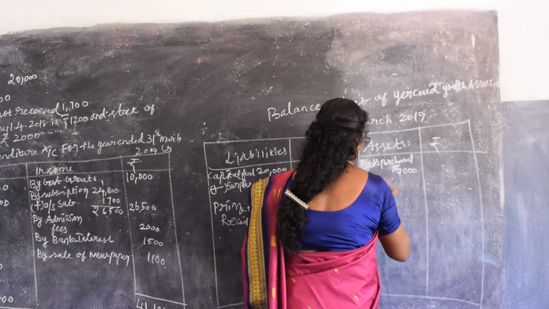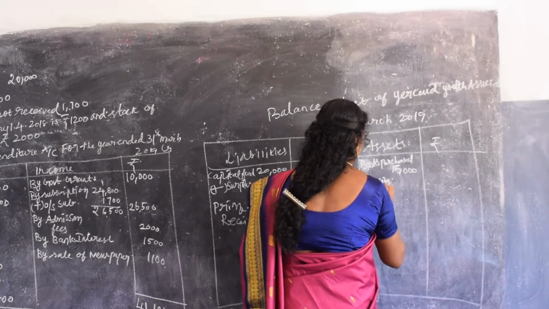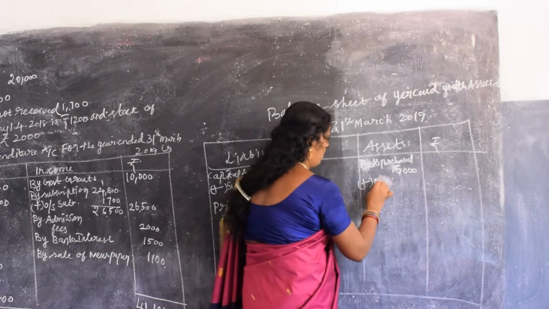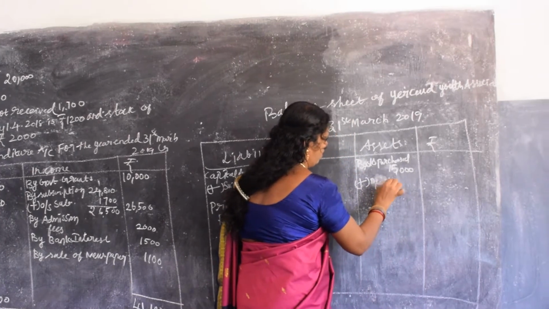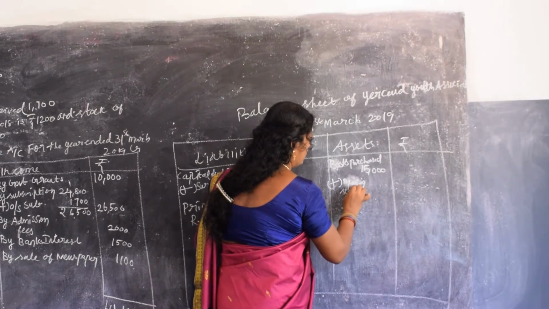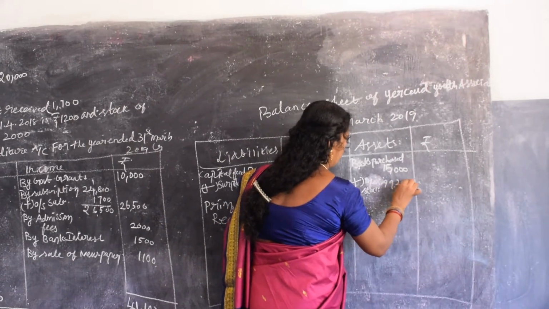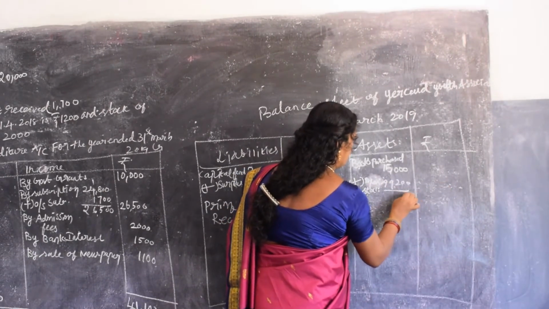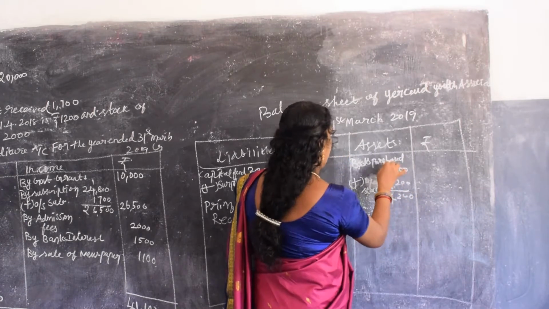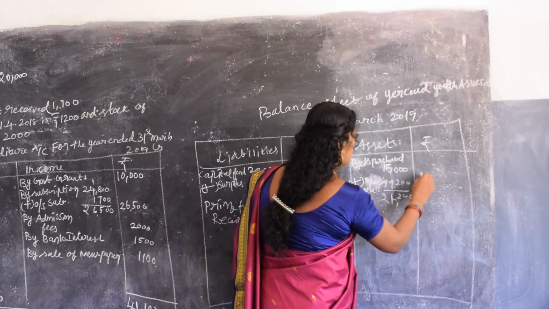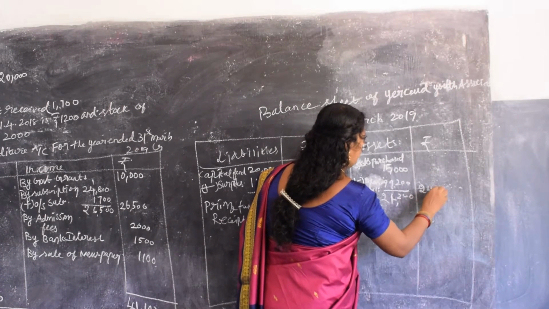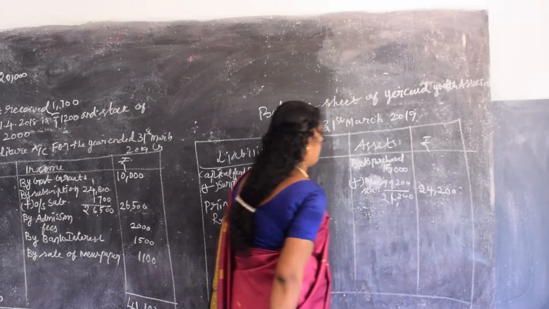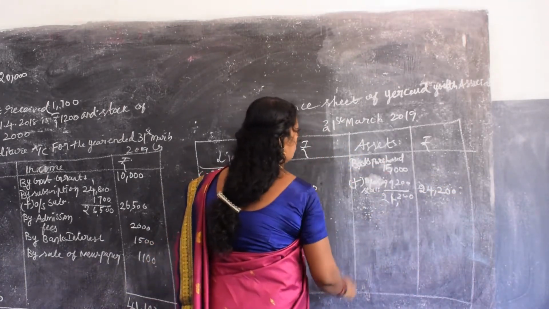Write the opening stock. Opening stock is 9,200. That gives 24,200. You get 24,200 and put it on the outer side. Just provide another column also.